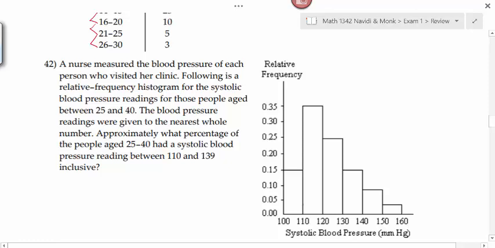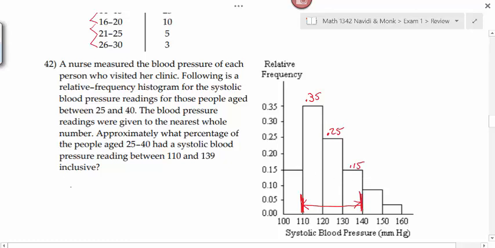inclusive? We look on this graph between 110 and 139, and that's going to be this range right here, from here to here. Does everybody see that? Because this is a relative frequency histogram, I can look at the height of each of these columns, and then that gives me the percentage of people within that range of values. So there's 0.35. For this one, we look over to the side and we get 0.25. And then for this one, we get 0.15.